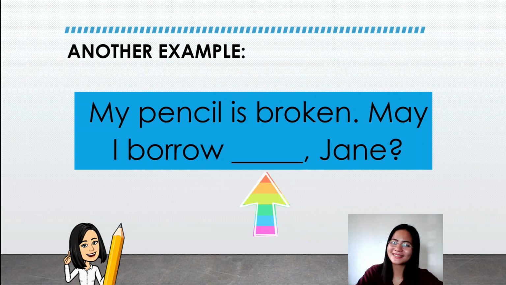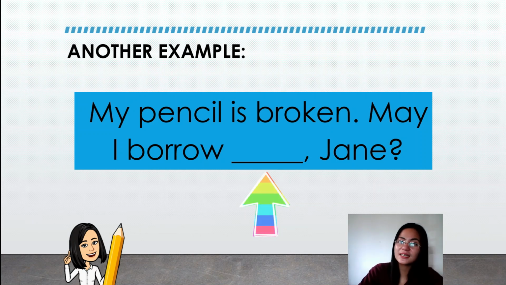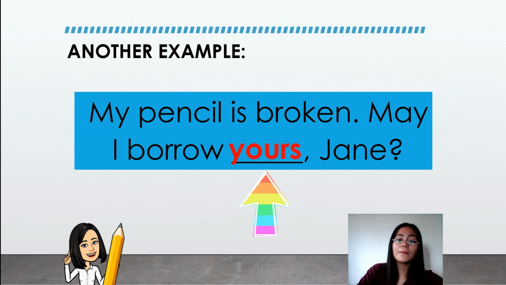Next example. My pencil is broken. May I borrow Jane? Now, who is the one talking in the sentence? Is it Jane? No. But is she talking to Jane? Yes. Is she borrowing something from Jane? Yes. So to replace Jane as having something, we'll put yours to complete the sentence. My pencil is broken. May I borrow yours, Jane?